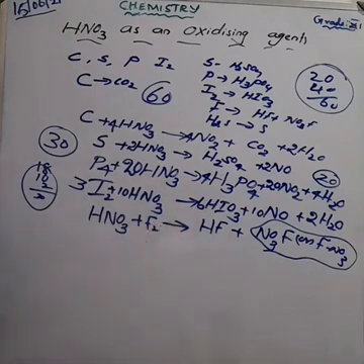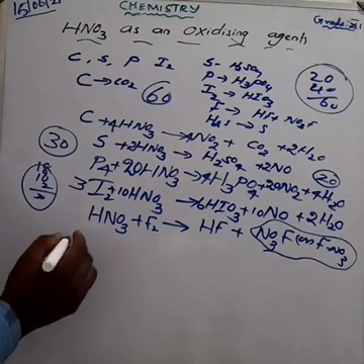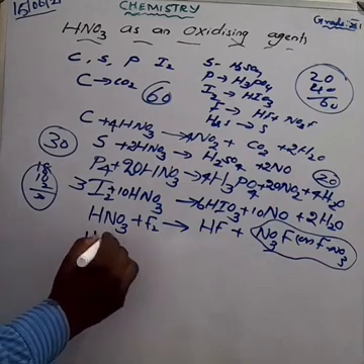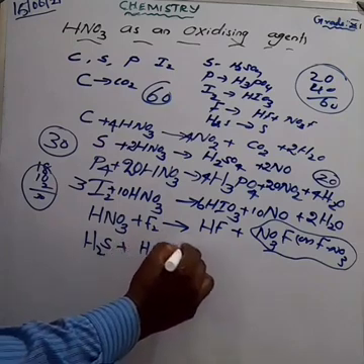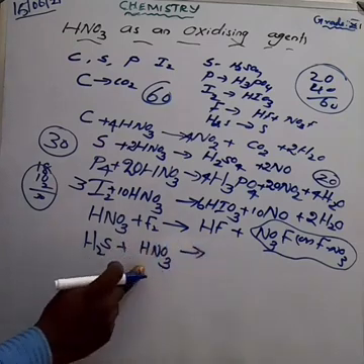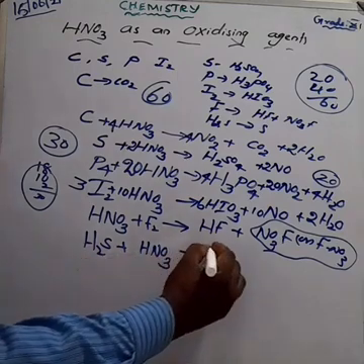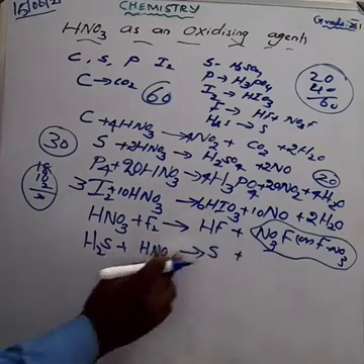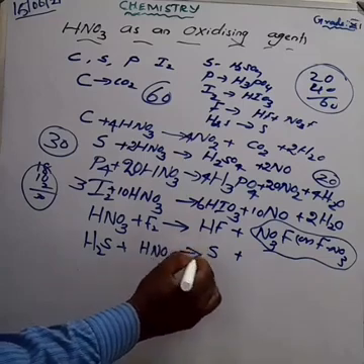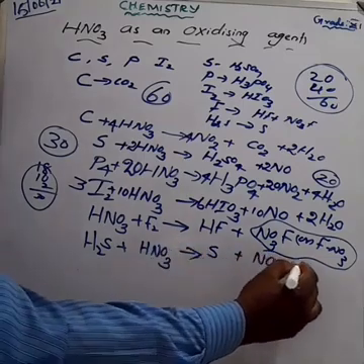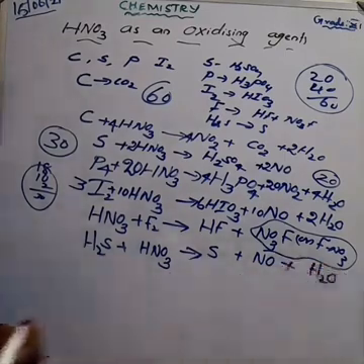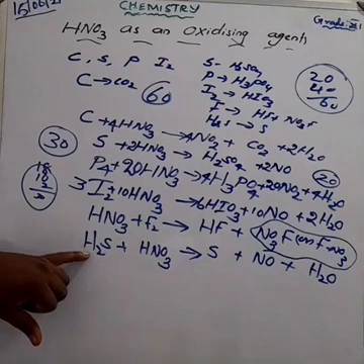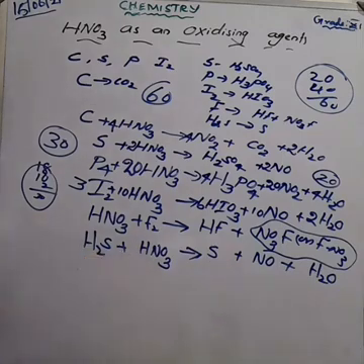Next, non-metals. We are taking hydrogen sulfide reacting with nitric acid, which can be written as HNO3. We get here the sulfur is reduced, am I right? So we can write sulfur plus nitrogen combines with the oxygen, we get NO plus, here having hydrogen, here having oxygen to form water molecules. So these are the products obtained: sulfur, nitrogen oxide, and also water molecules. So how can you balance the equation?